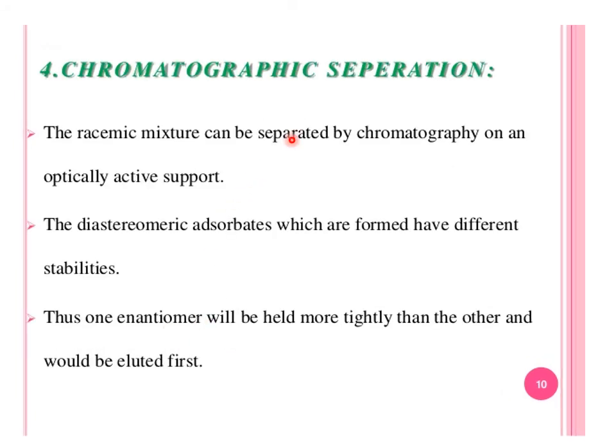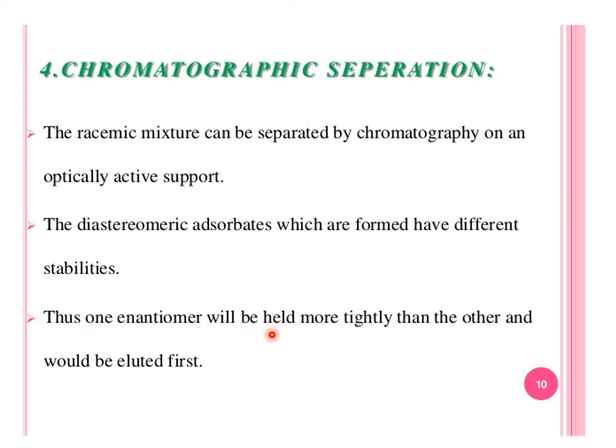Then there is chromatographic separation. The racemic mixture can be separated by chromatography on an optically active support. The diastereomeric adsorbates which are formed have different stabilities. Thus, one enantiomer will be held more tightly than the other and would be eluted first. This is the chromatographic separation.